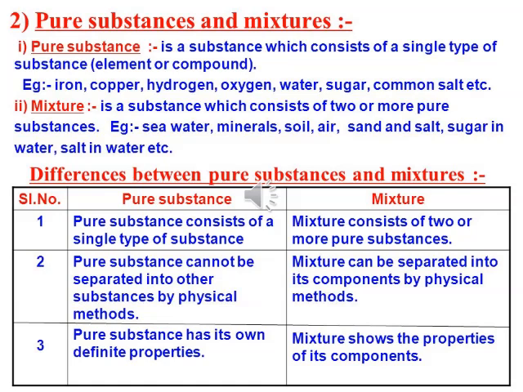Third point, a pure substance has its own definite properties. That is, if you pick up distilled water from anywhere, it will show the same definite properties. Whereas a mixture shows the properties of its components. Suppose we take the example of salad itself. If we make a salad with less cucumber and more tomatoes, it will show the properties of more tomatoes, depending upon the composition of the things which we have added in the mixture.